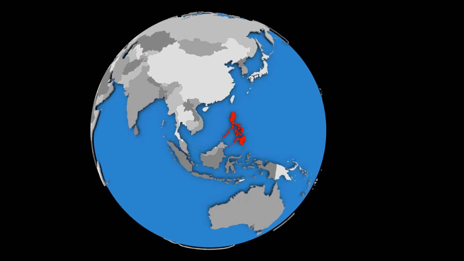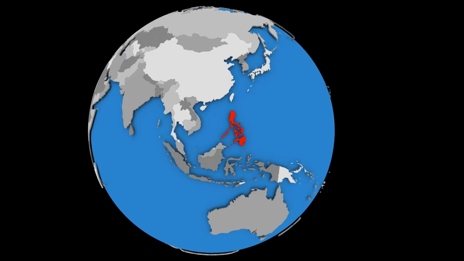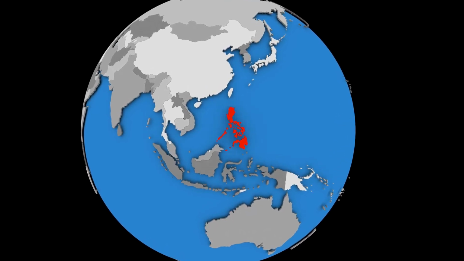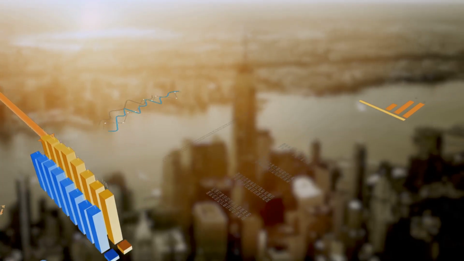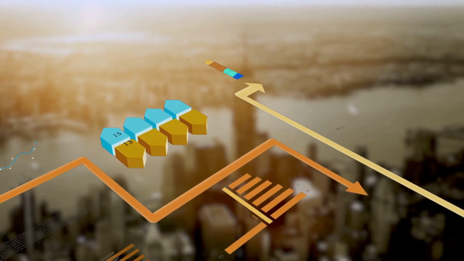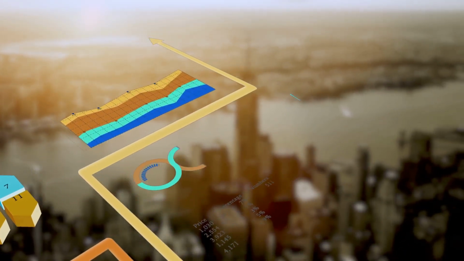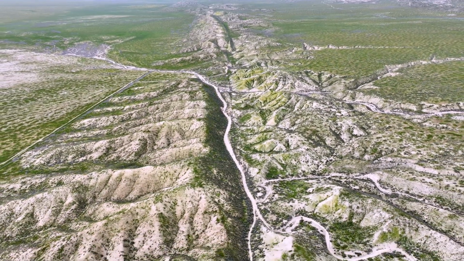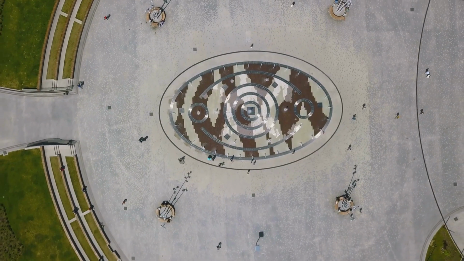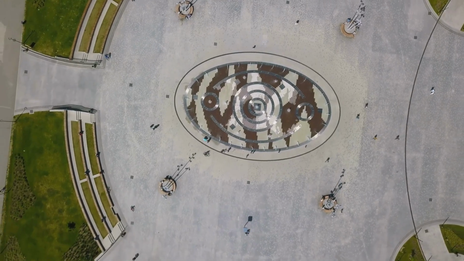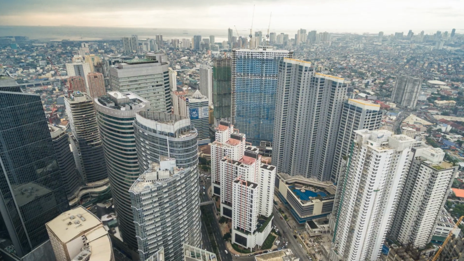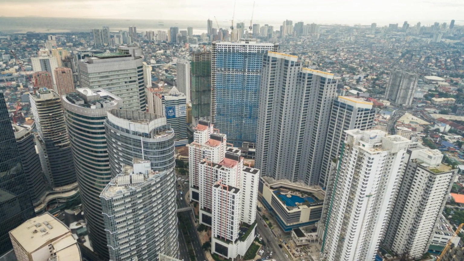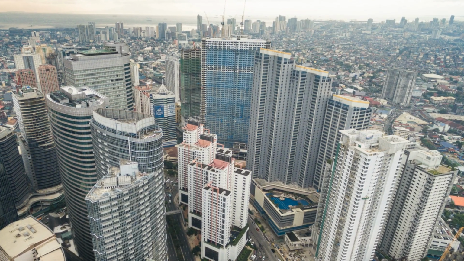A magnitude 9 earthquake in the open ocean may affect fewer people than a magnitude 7.2 earthquake occurring directly beneath a major city. That is why disaster experts in the Philippines are particularly concerned about the West Valley Fault. Not because it can produce the strongest earthquake in the country, but because it sits beneath one of the most densely populated urban areas in Southeast Asia. The real threat isn't just the earthquake itself, it's where it happens. And for Metro Manila, that's what makes the Big One such a serious concern.